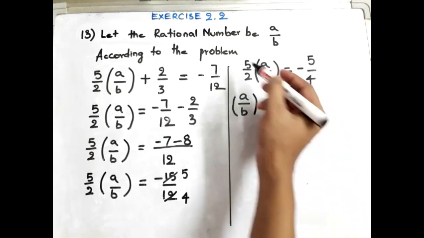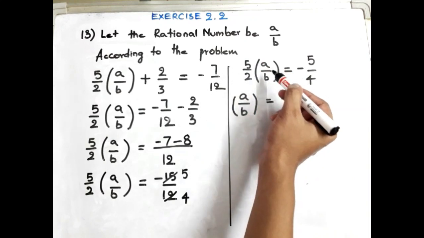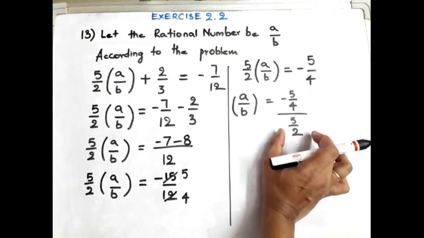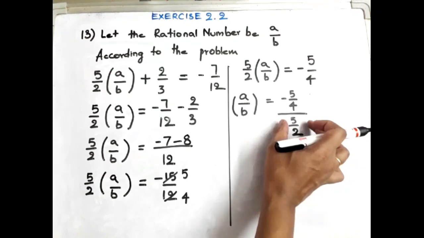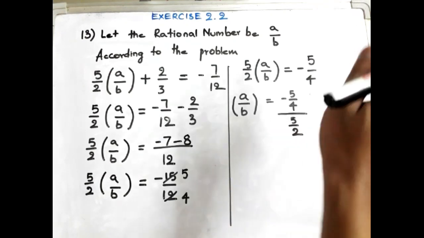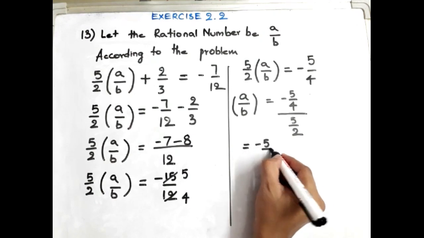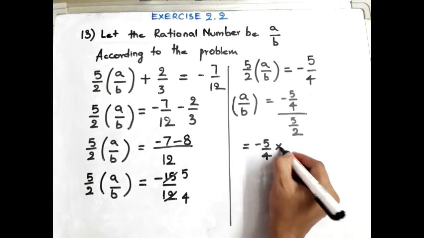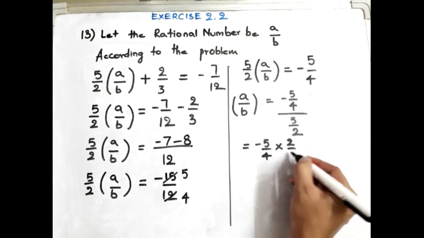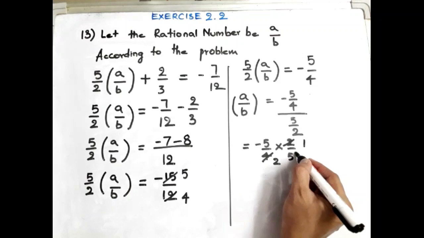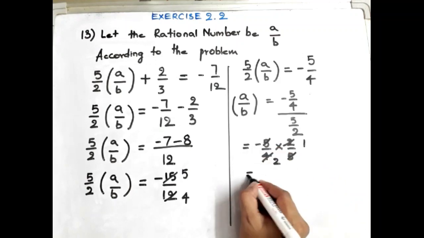Because 5 by 2 here is in multiplication. If I transpose it, it will become division. You learnt in fractions and rational numbers also, when the denominator is a fraction, the reciprocal will come. That means minus 5 by 4 into 2 by 5. 2 ones are 2, 2 fours are 8. 5 and 5 will get cancelled.